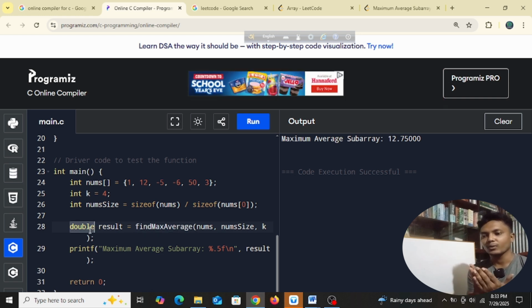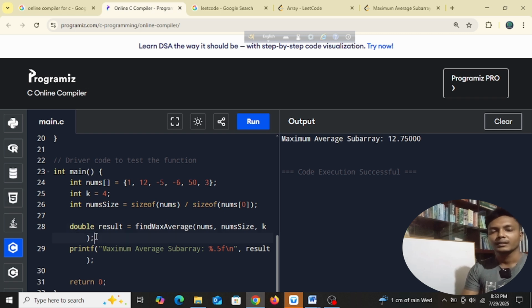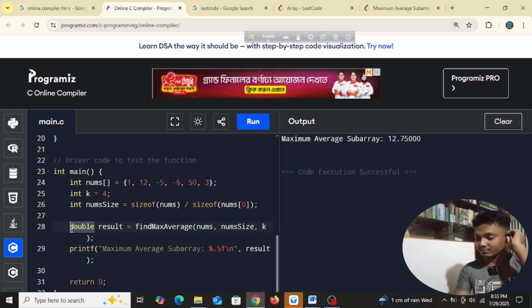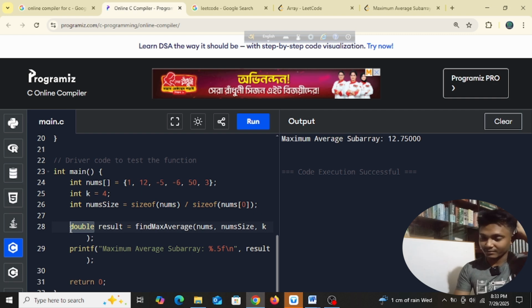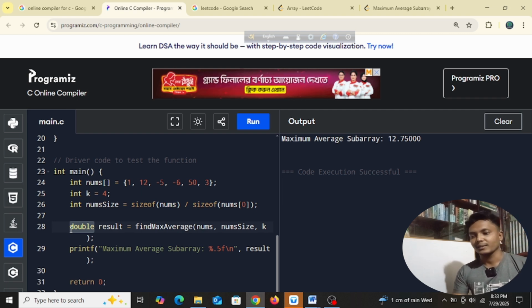Because when you do the average, when you divide any number by 4, of course there will not always be a whole number, I mean integer. So maybe if we divide 13 by 4, then we will have a fractional number. So this fractional number will be stored in this double type of variable, because we can't take integer here. Okay, so I hope you understand the logic.